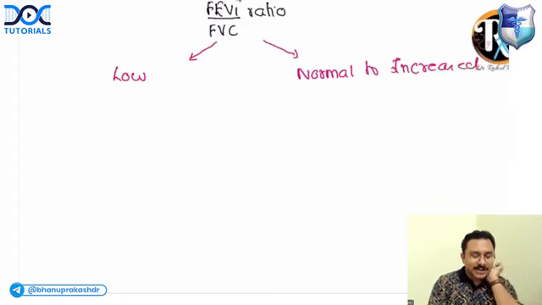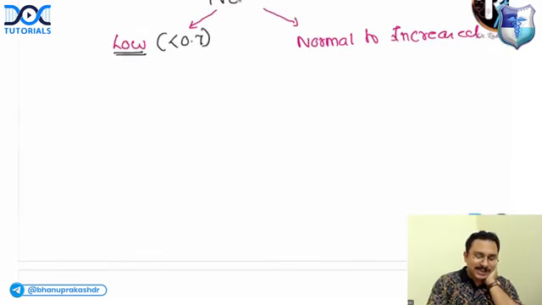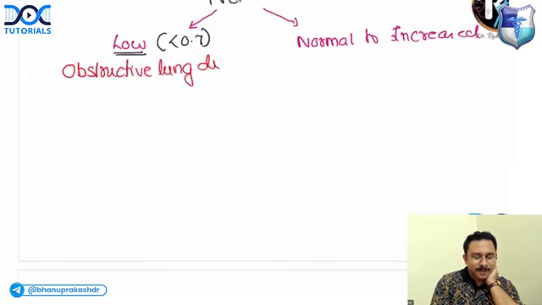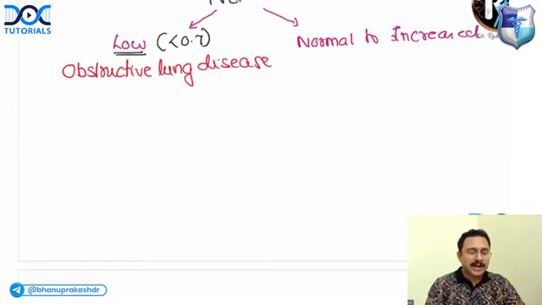When this ratio is low, which means it is less than 0.7, all of you please draw along with me. If it is less than 0.7, the answer is this is an obstructive lung disease. Obstructive lung disease can be bronchial asthma, COPD or bronchiectasis.